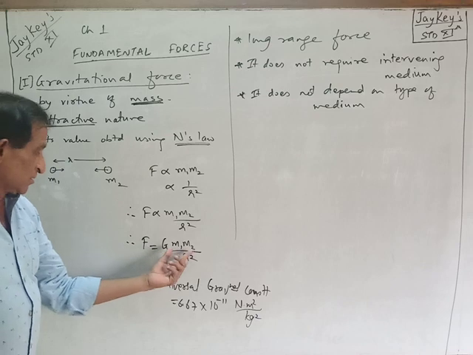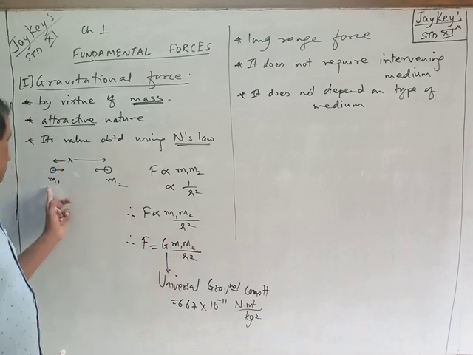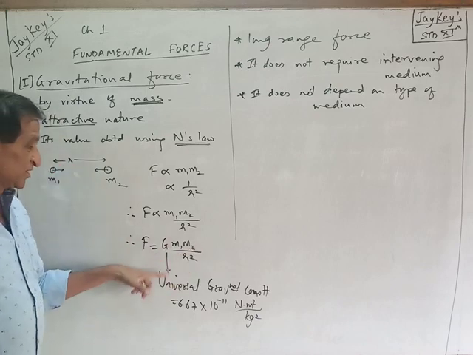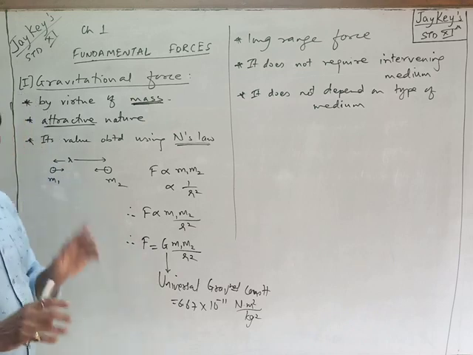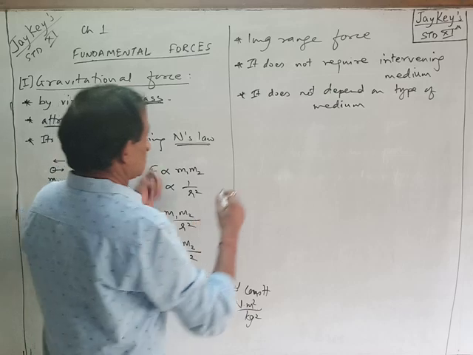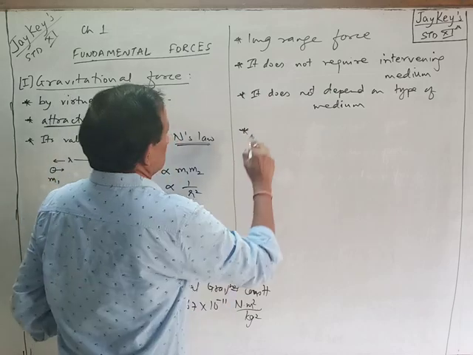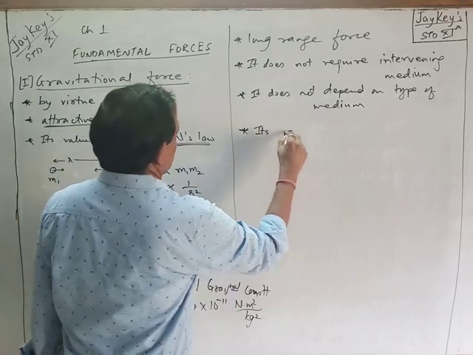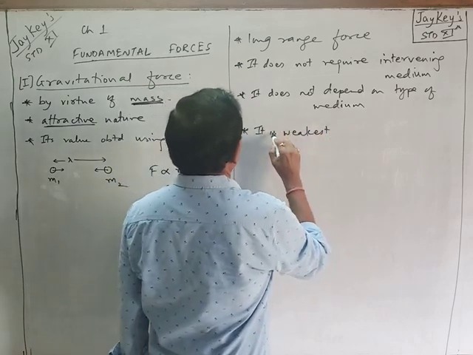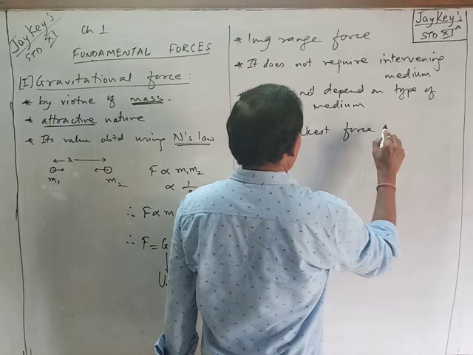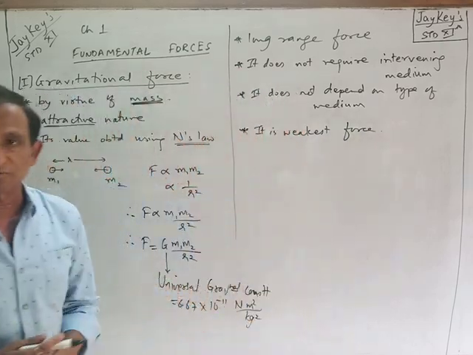Here, it depends on the mass of the two particles and the distance between them. G is a universal constant, it does not change. So the medium in between does not affect it. Further, it is the weakest force. Out of the four fundamental forces, this is the weakest force.